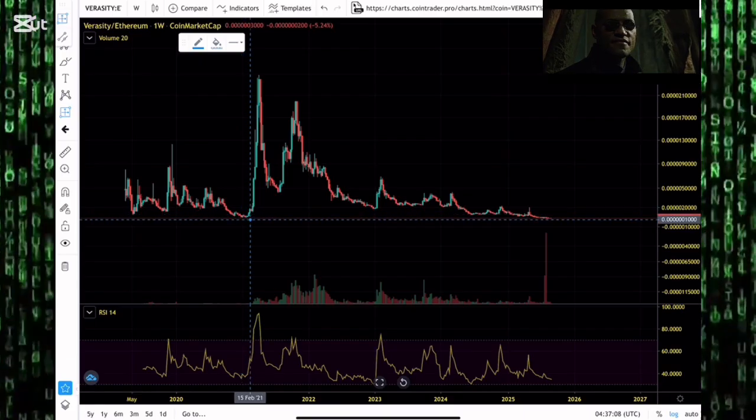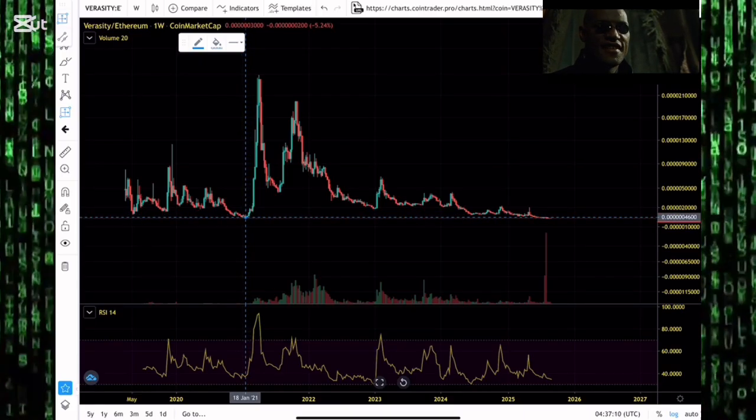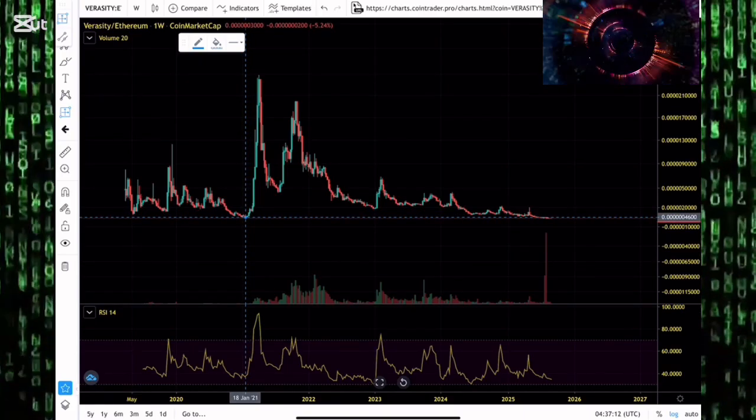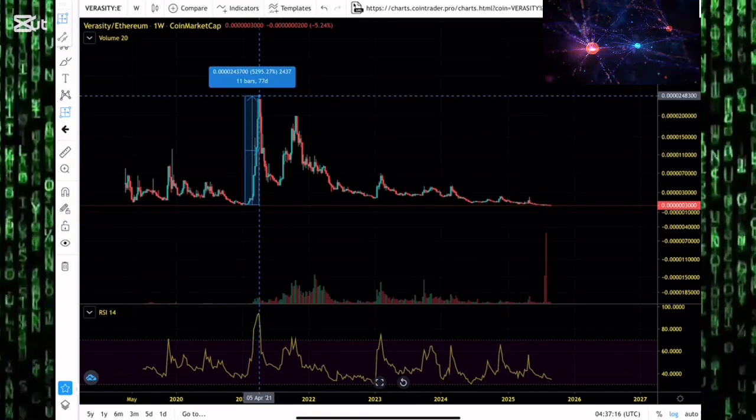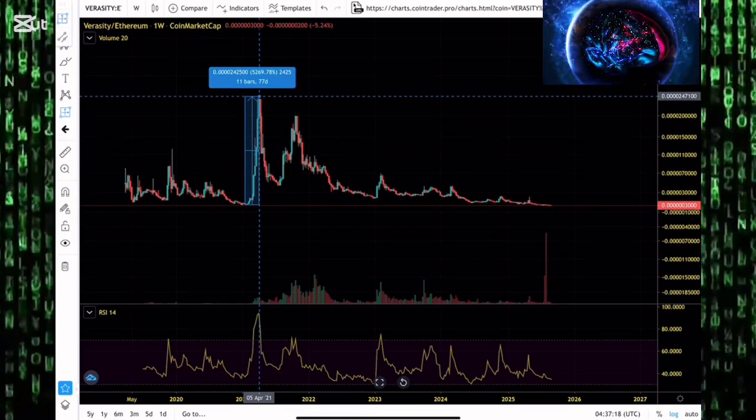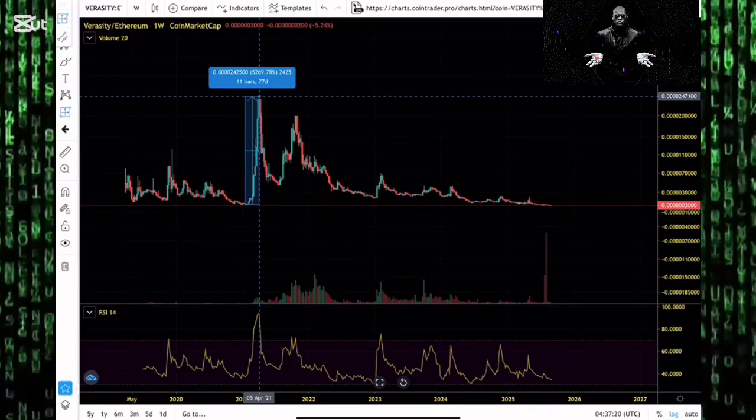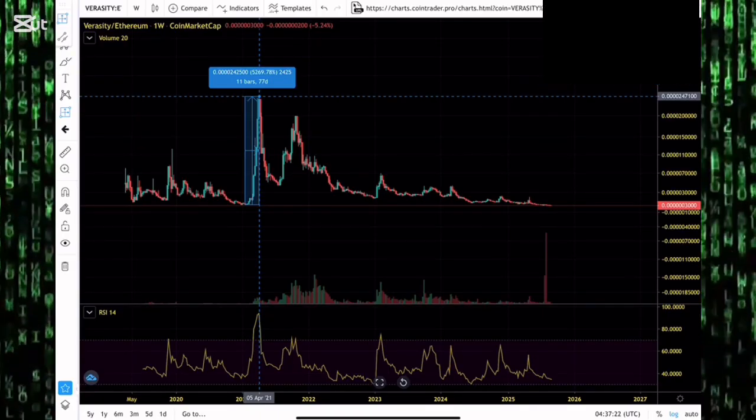Against Ethereum, the last time we saw Verasity down in Goblin Town at zero, looking like there was no hope, was in January of 2021. What followed that was an epic bull market for Verasity. We saw Verasity outperforming Ethereum in 77 days by more than 5,000%.